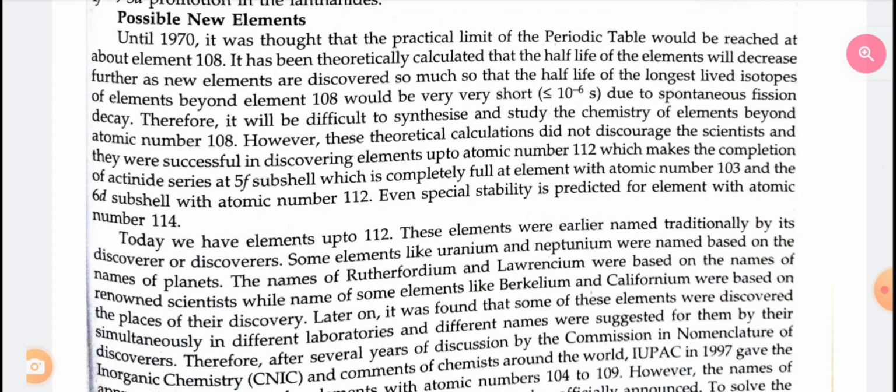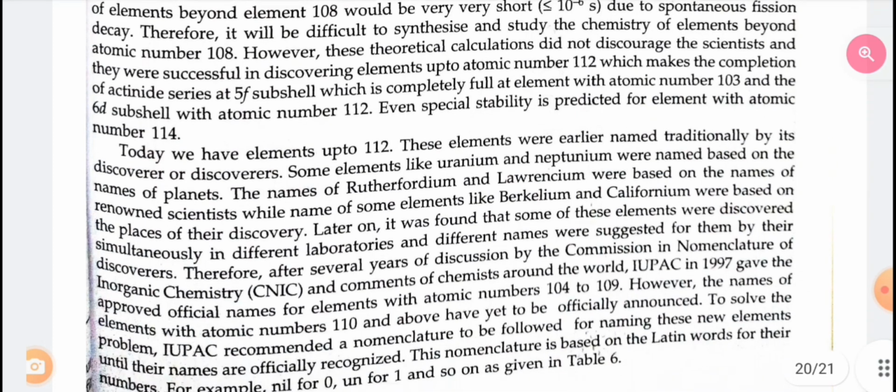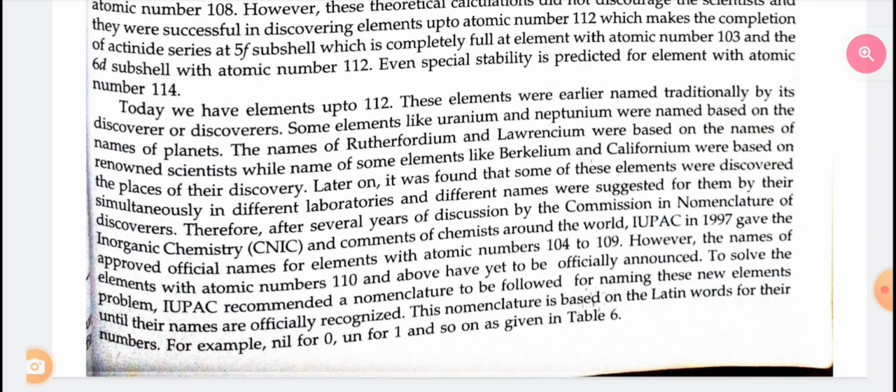Therefore, after several years of discussion by the Commission on Nomenclature of Inorganic Chemistry (CNIC) and comments of chemists around the world, IUPAC in 1997 gave the approved official names for elements with atomic numbers 104 to 109. However, the names of the elements with atomic number 110 and above have yet to be officially announced. To solve the problem, IUPAC recommended a nomenclature to be followed for naming these new elements until their names are officially recognized. This nomenclature is based on the Latin words for their numbers.